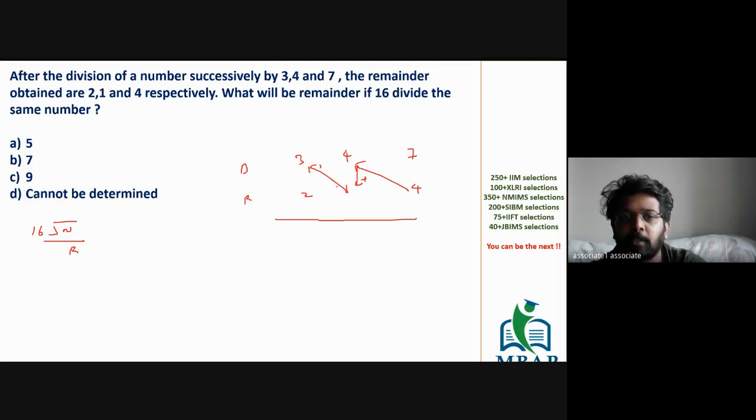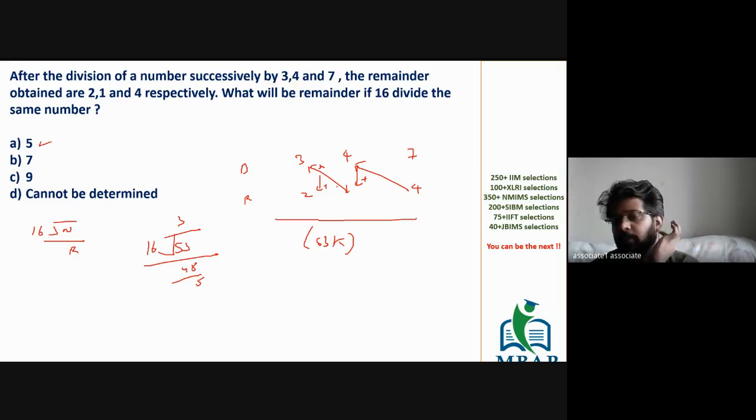Now multiply with the previous divisor and add the next remainder. So 4 into 4 16, 16 plus 1 17, 17 into 3 51, 51 plus 2 is 53. आ गया आंसर. The answer is 53. And the question is 53 को 16 से डिवाइड करोगे तो रिमाइंडर कितना आएगा? 16 3 is 48 और रिमाइंडर बना 5, so you will mark 5 as the answer. समझ में आया सबको? Within like 2-3 steps you will get the answer.